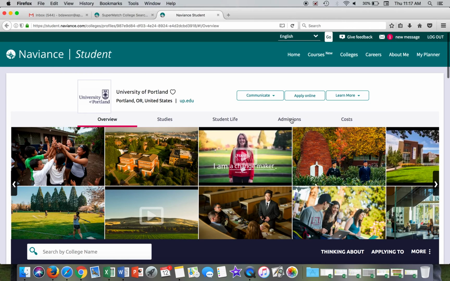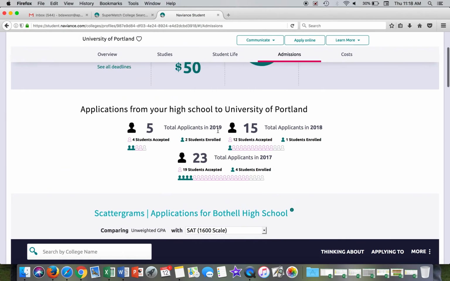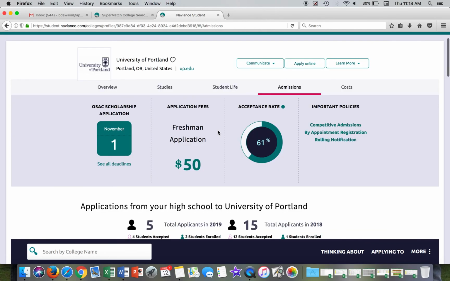If I go back up here, one of the things that I really love to show students is over here under the admissions tab. And this is an important thing to remember. You go over here to admissions, and then you can scroll down, and you can actually see it has application deadline, application fee, national acceptance rate.